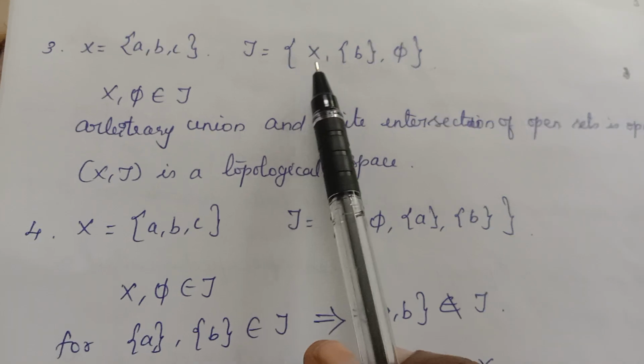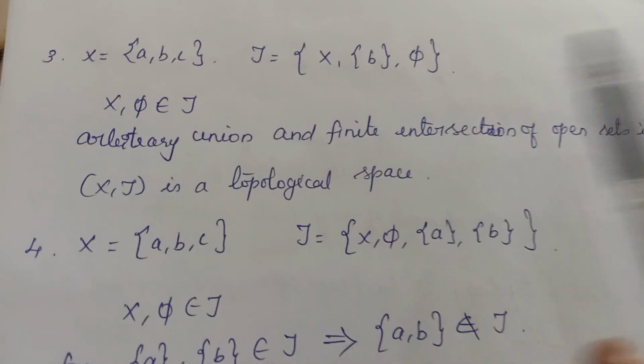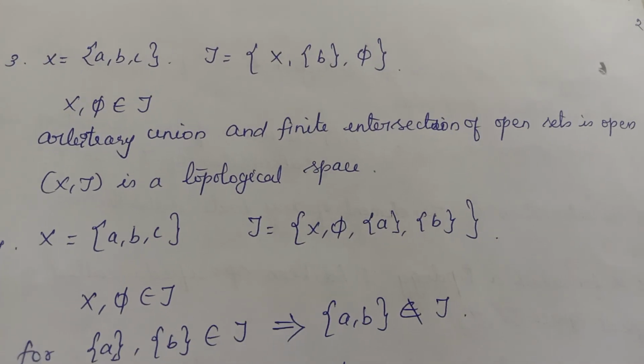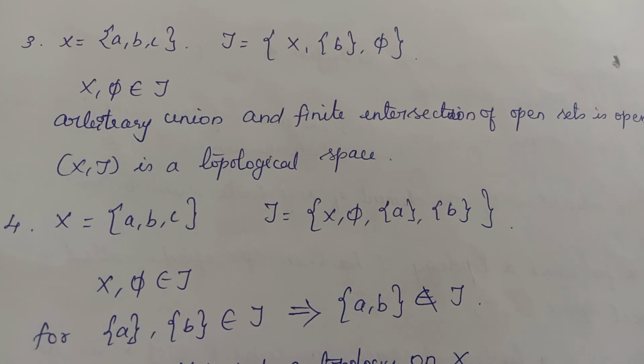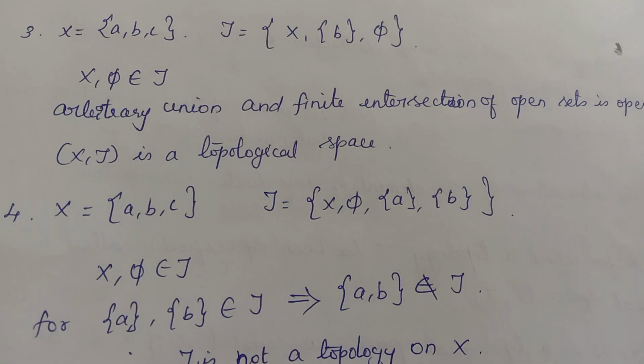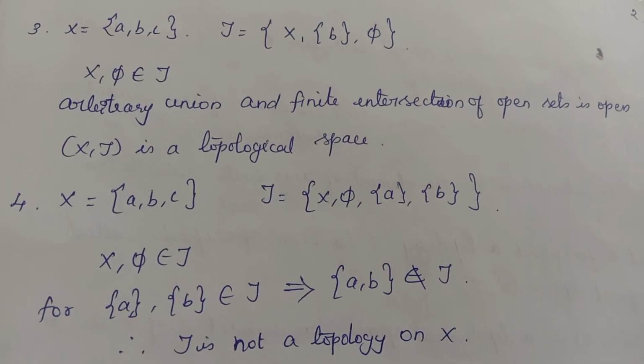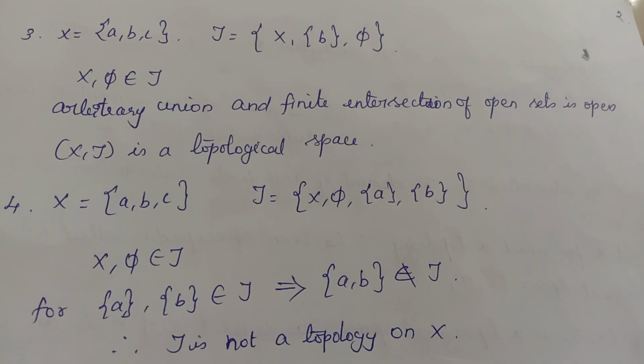And then intersection. You take the intersection of X with the singleton B. What is the intersection of X with singleton B? It is singleton B only. Yes, it is there. And then union, intersection, everything is there. Therefore, what do we say? Again, it is a topological space. So, on the same set X, I have defined a third topology.